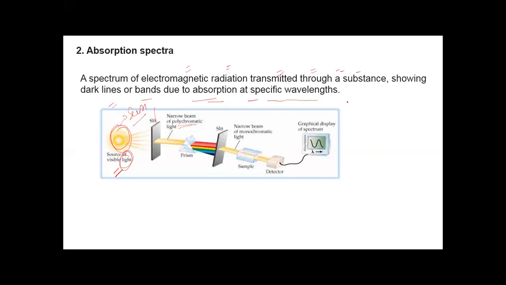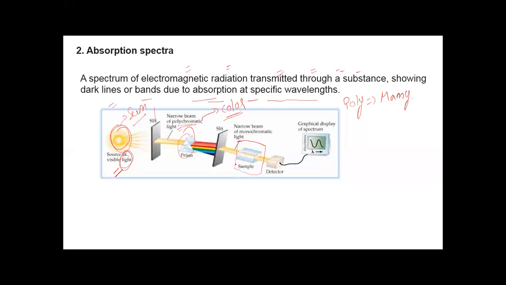What is the meaning of polychromatic? Poly means many, and chromatic means color. So this light is of many colors, or we can simply say it is white light. Okay, when this white light is passed through this prism, what will the prism do? It will disperse the light. You can see there are various colors. Again, this dispersed light is passed through a slit, and when it passes through this slit, we place a sample that we want to analyze.